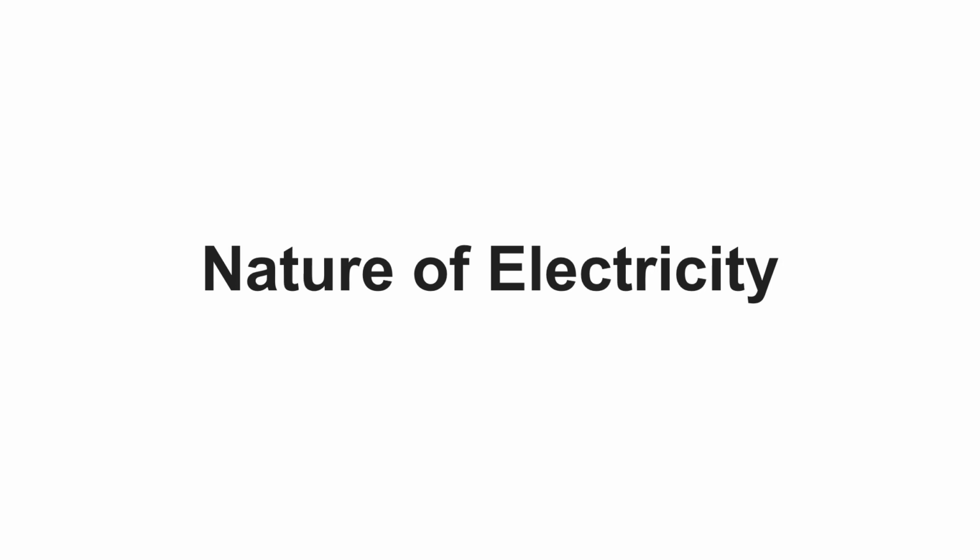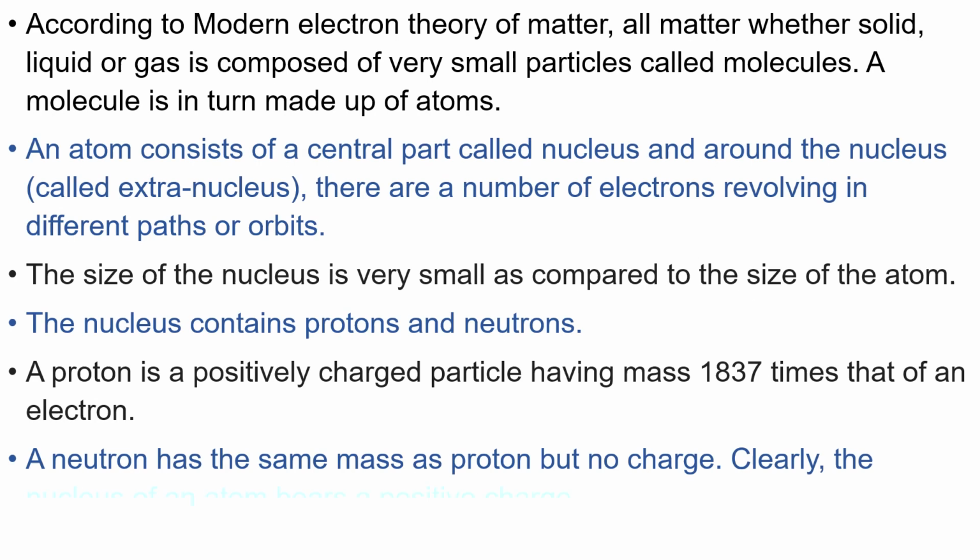Today, we will study about nature of electricity. According to modern electron theory of matter, all matter, whether solid, liquid or gas, is composed of very small particles called molecules. A molecule is in turn made up of atoms. An atom consists of a central part called nucleus, and around the nucleus, called extranucleus, there are a number of electrons revolving in different paths or orbits.